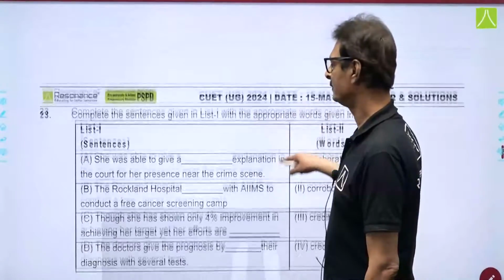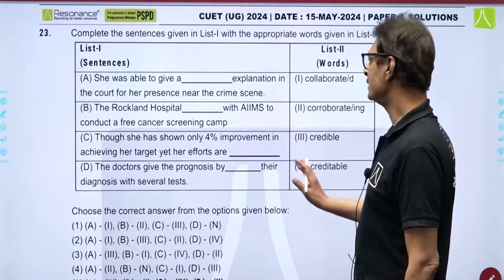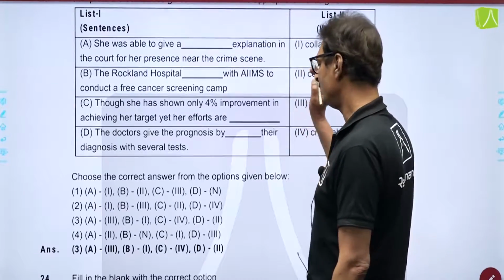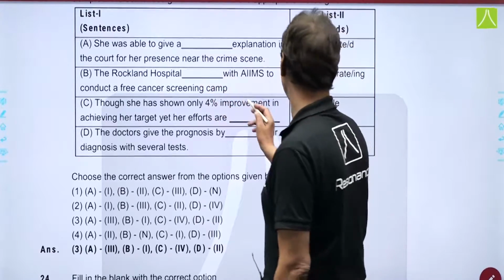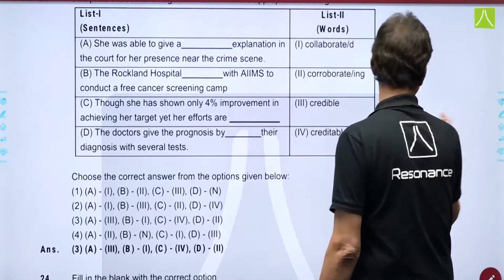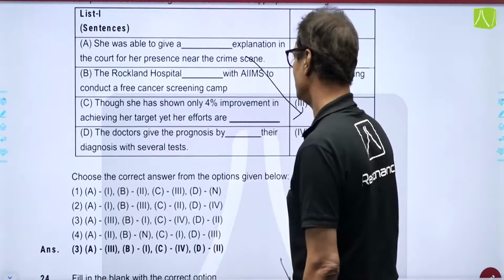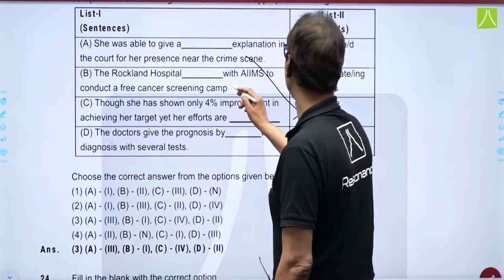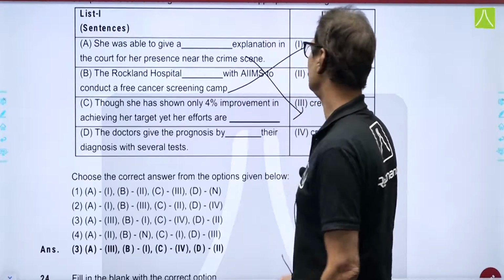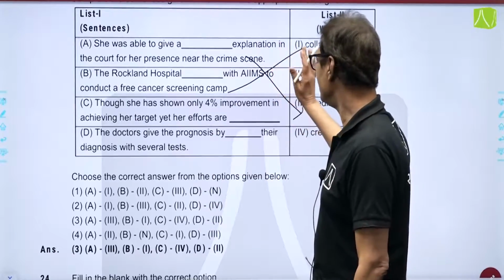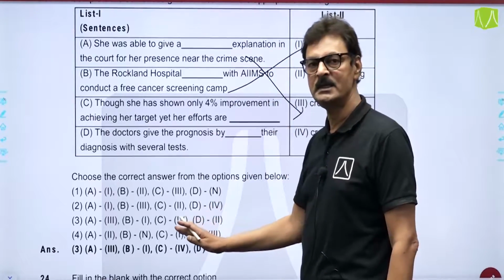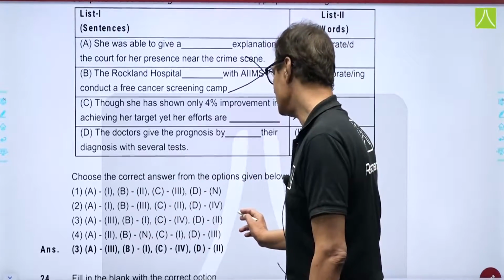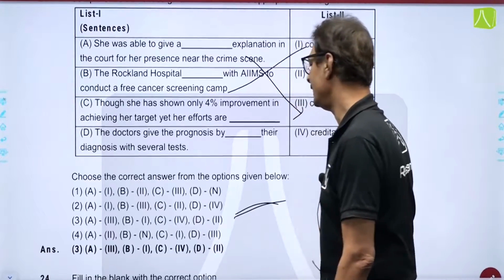The next one is related to some words, you have to identify which is the correct combination over here. If you see A, she was able to give a credible explanation to this. And then B will be second, the Rockland Hospital collaborated with, they did collaboration with them. So, if you are able to even identify two, the answer becomes easier. Straight from the options you could have identified that option number 3 is the correct answer for this. This is the correct answer.